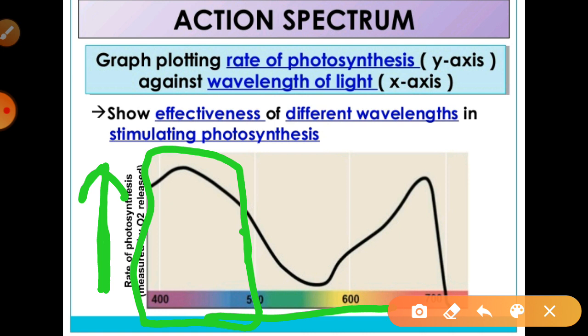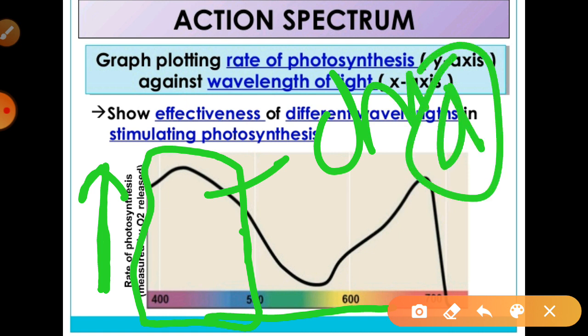So we can say the maximum photosynthesis will occur in these conditions, especially in the blue light, violet light and the red light, especially in their wavelengths in the plant. So this shows chlorophyll A in that condition, right? And on the other hand we can say this chlorophyll A is the chief pigment which is especially responsible for photosynthesis.